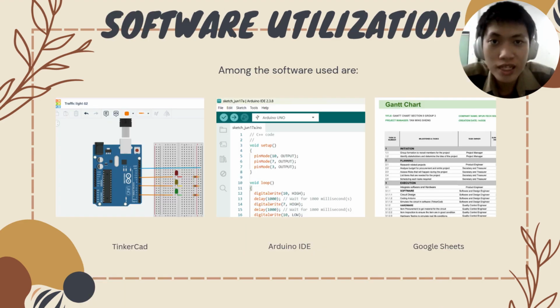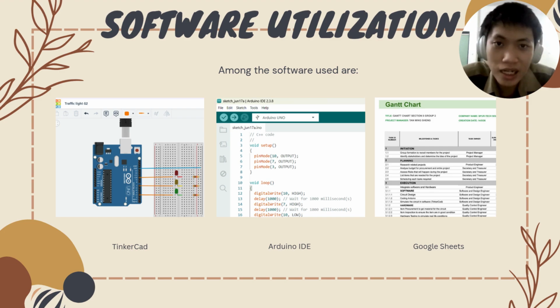For the software utilization, the three software that we use here are Tinkercad, Arduino IDE, and Google Sheets. Tinkercad is used for us to design the circuit, so we know which circuit will work without us testing it in real life, so we can save time and cost.